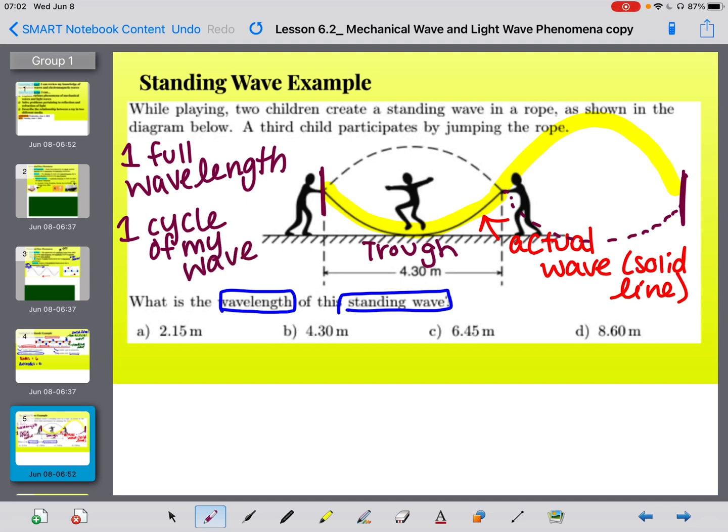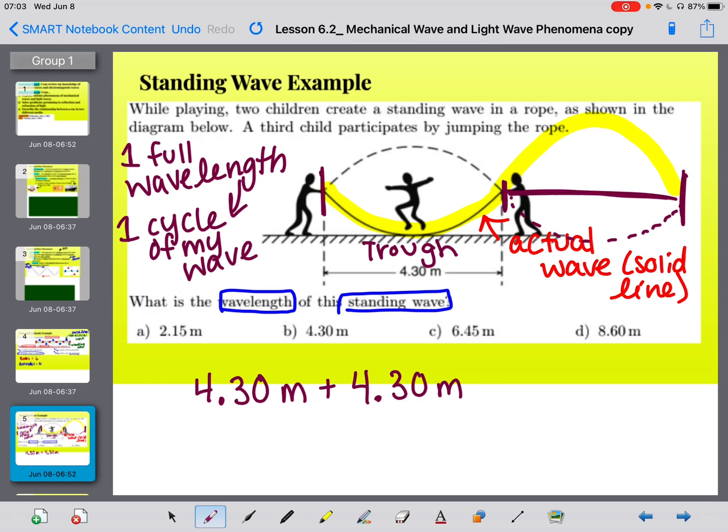So in order for me to find the full wavelength, I have to take this value of 4.3 meters, and I have to add another 4.3 meters because this distance right here is the same amount, because I needed to extend my wave. So I was given a crest, I was given a trough, and I needed a crest as well. Okay, so I just drew them in.